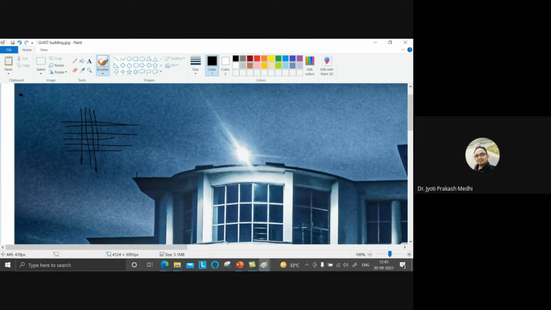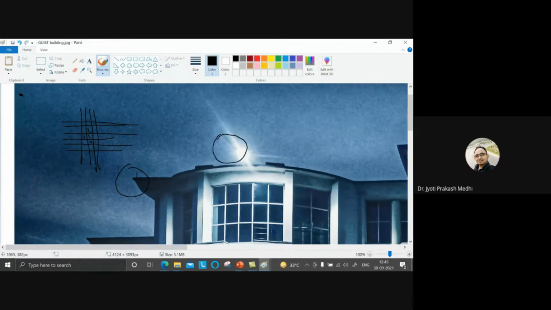So for example, if I consider this is the matrix in this region, then this will have some value, this will also have some value, this region will have some value. So whenever we are going for analysis or processing any image, we are just changing these values. For example, this region is darker in color and this region is brighter in color.